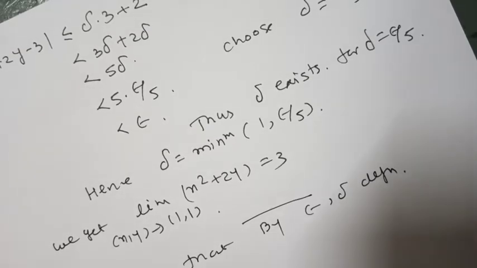Limit of a function: limit of xy as (x,y) tends to (2,3) is equal to 6.